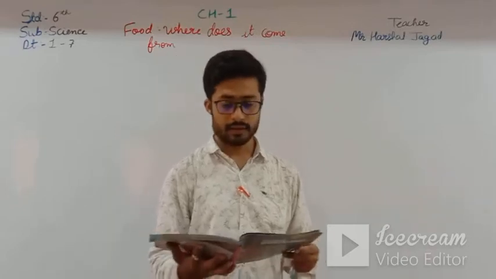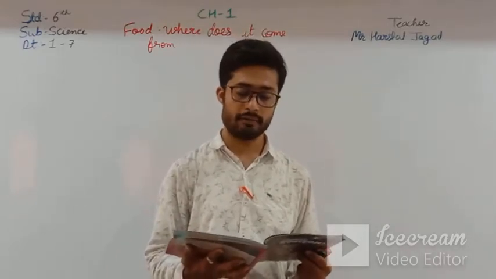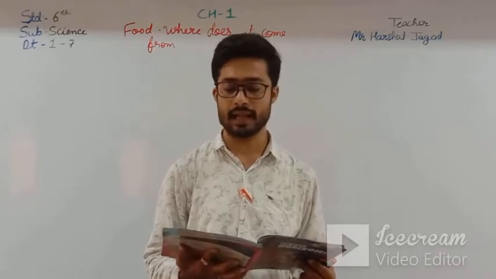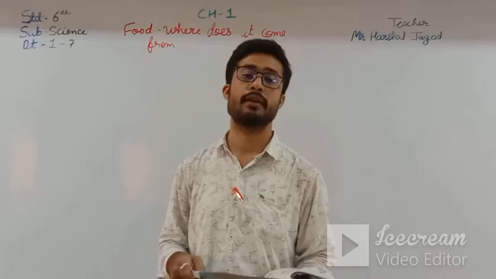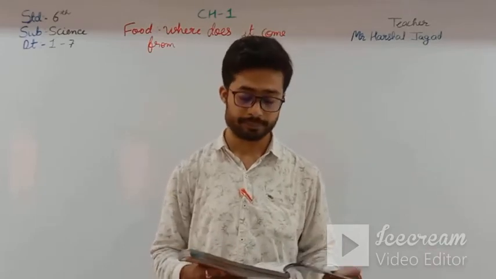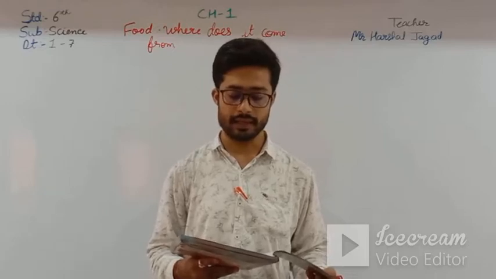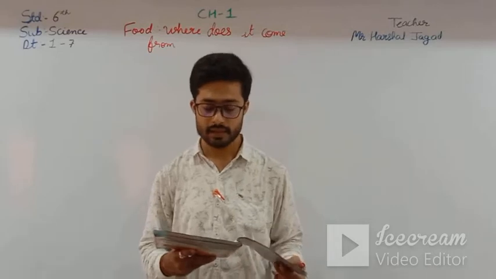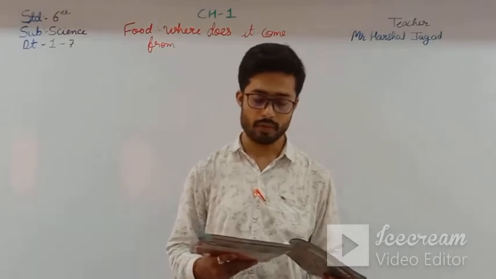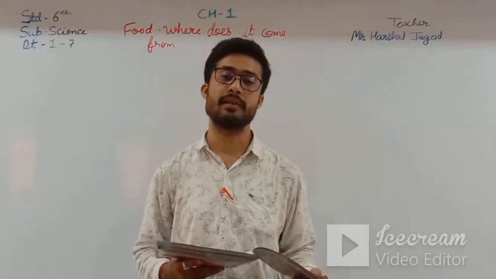Snakes swallow their prey whole, and frogs have a long sticky tongue that helps to catch insects. Then omnivorous animals: animals that eat both plants and animals are called omnivorous animals. Bear, crow and human beings are examples of omnivorous animals.